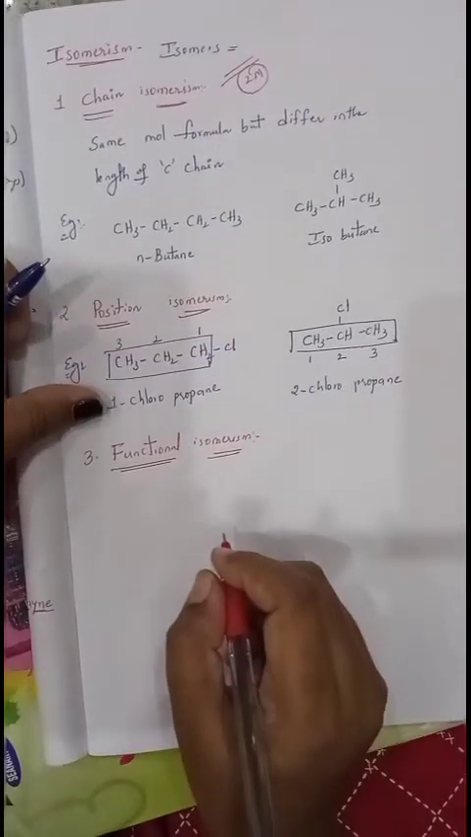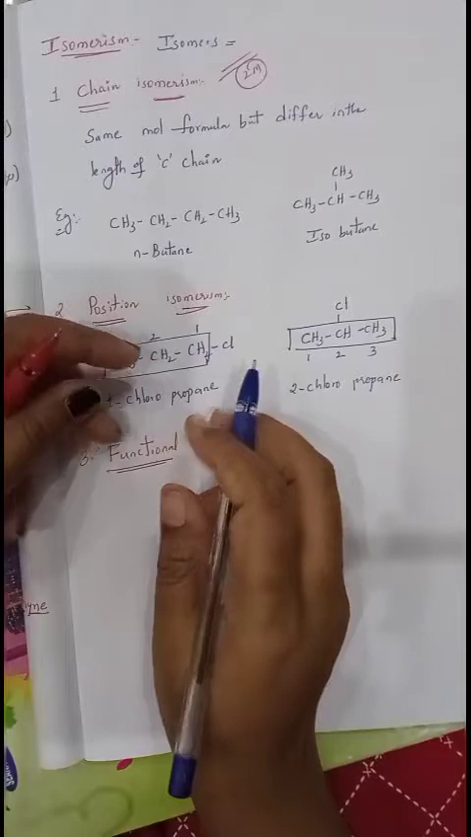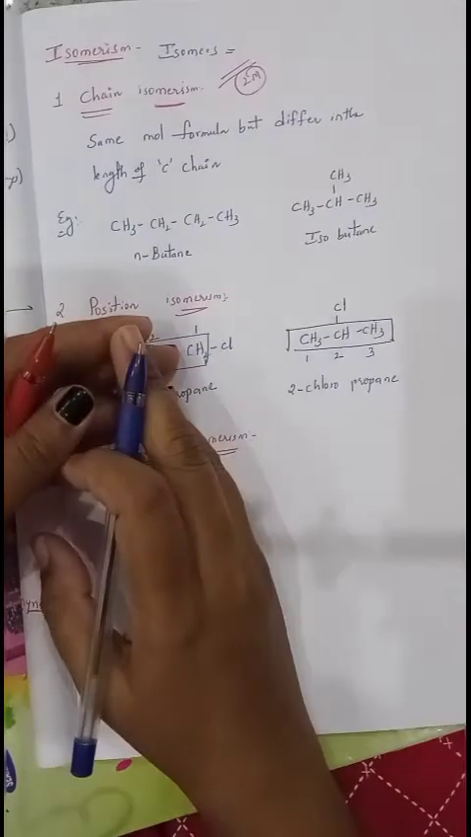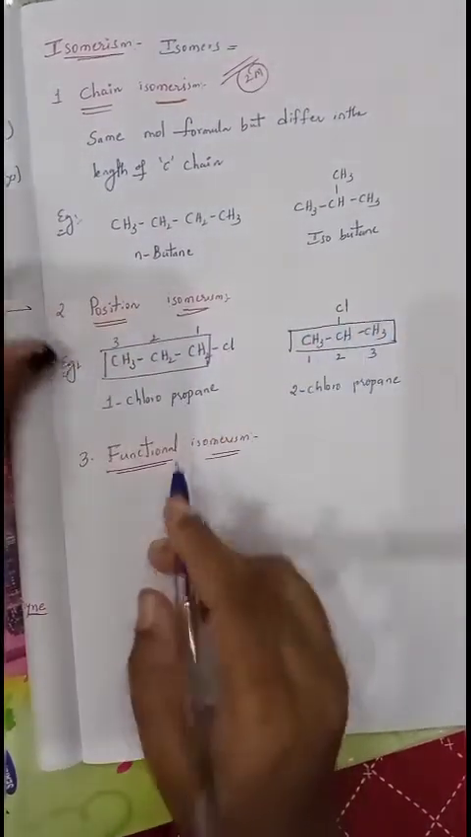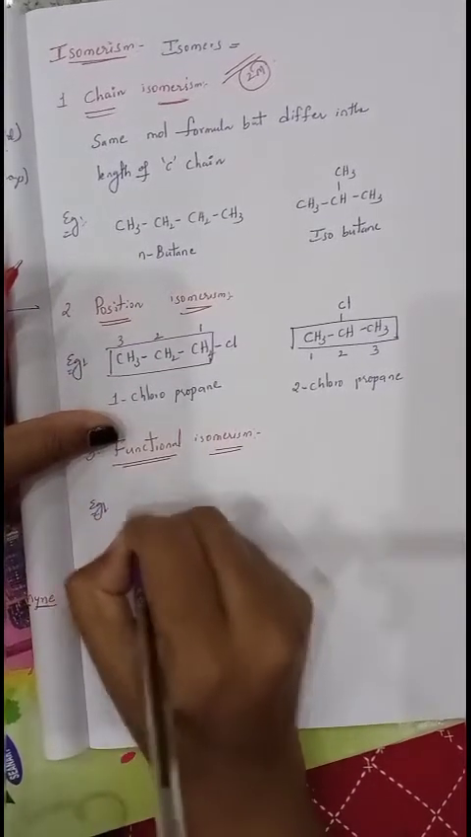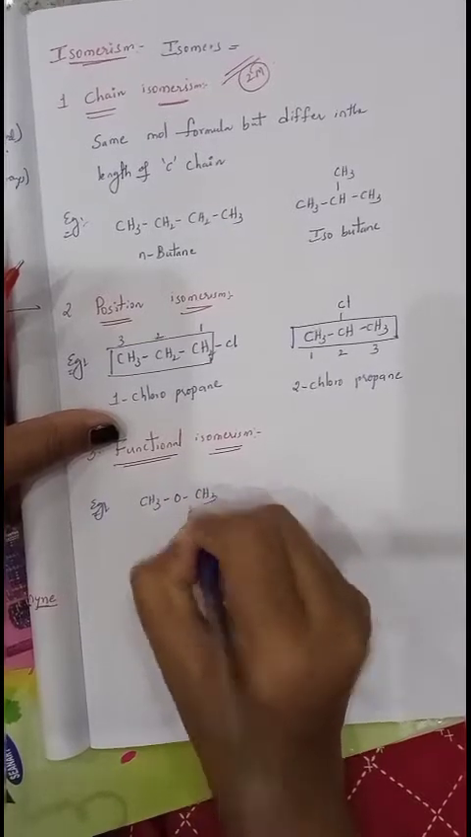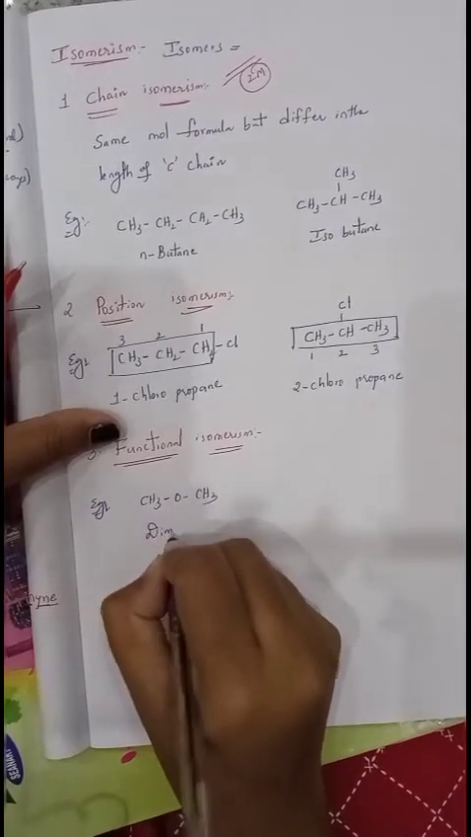So the compounds which have the same molecular formula but differ in the functional group, where the functional group totally changes from one molecule to another, are said to be functional isomers. For example, I am taking CH3OCH3. This is called dimethyl ether.